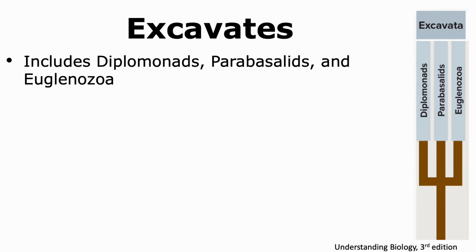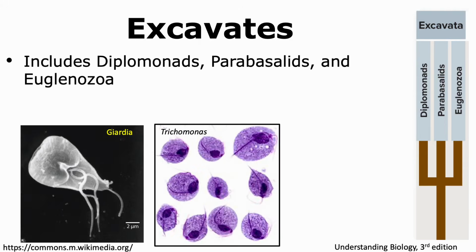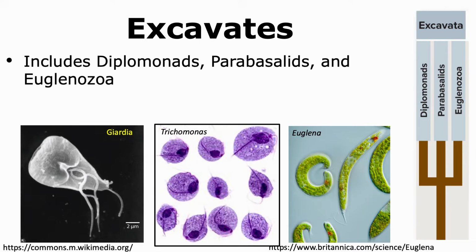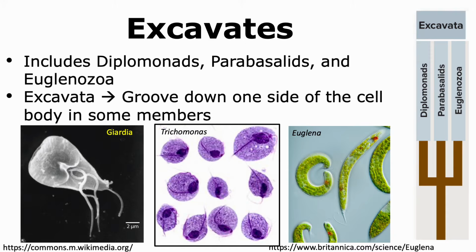Protists that belong to the group of Excavata are called Excavates. These include the diplomonads, Parabasalids, and Euglenozoan groups. Excavata got its name because some of the members have a groove that is present on one side of the cell body.